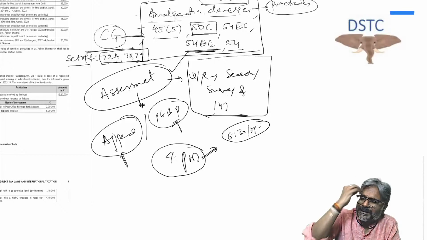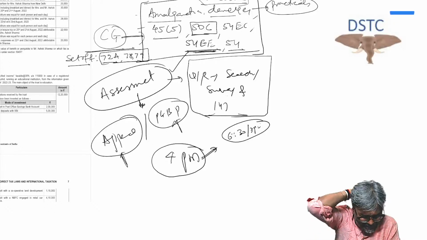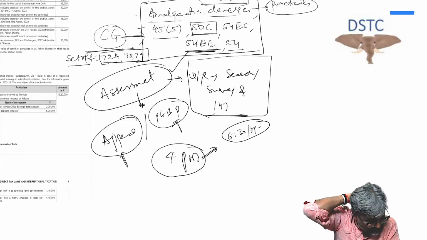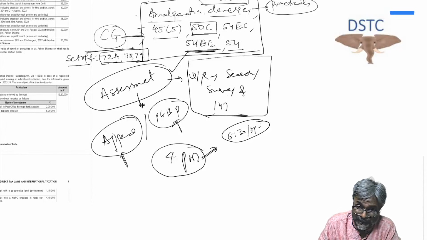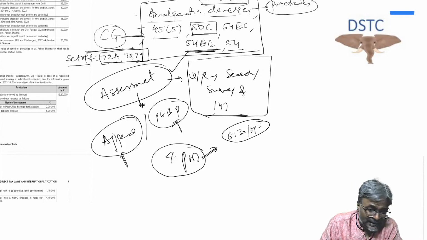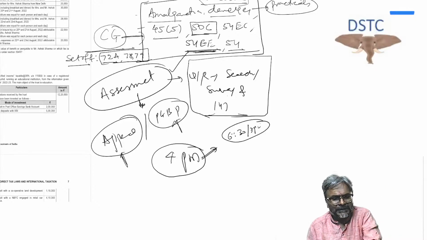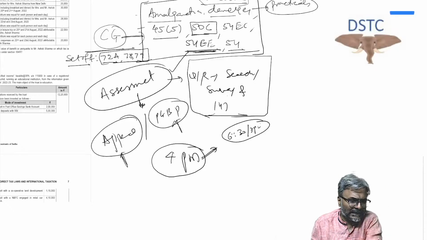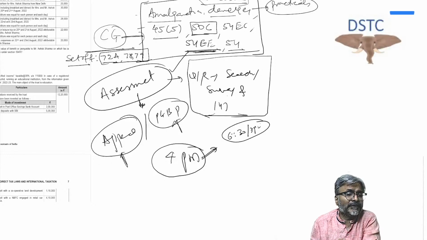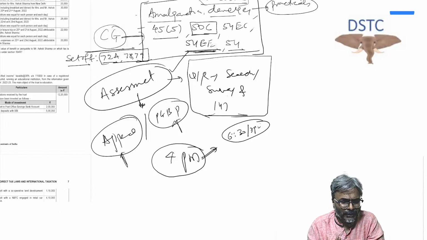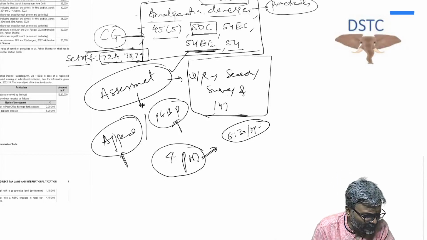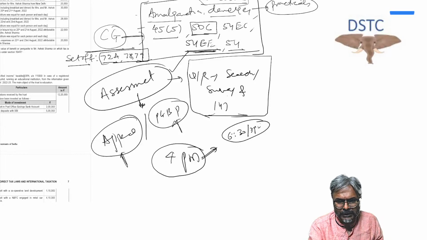You'll say, sir, what about the theory part of non-resident taxation? Don't worry, this is a half-hour theory. Even if you do it last, or early in the morning, that is fine, half an hour. Quickly, you can just refer to that theory part. That is not a big deal. But now what you do, students, is the CG part and the TDS sections, CG part, and set off 72A, 78 and 79. If you can finish it off, this will be good for all of you. And I think that should be all. I'll see you then at 4 p.m. quickly on those particular parts, students. Take care.